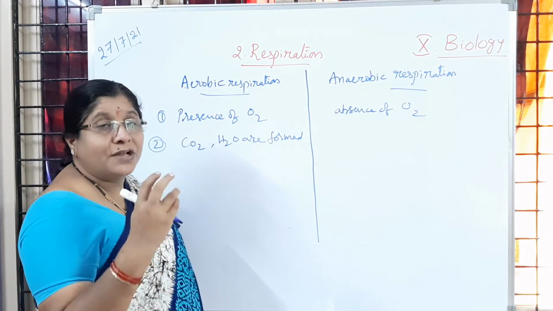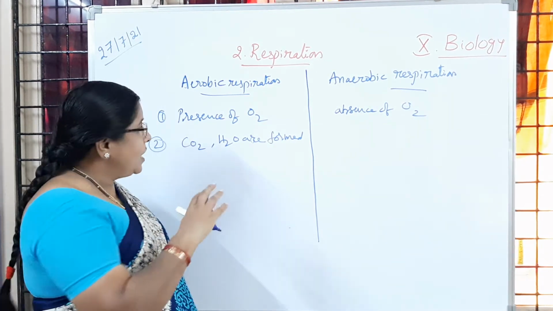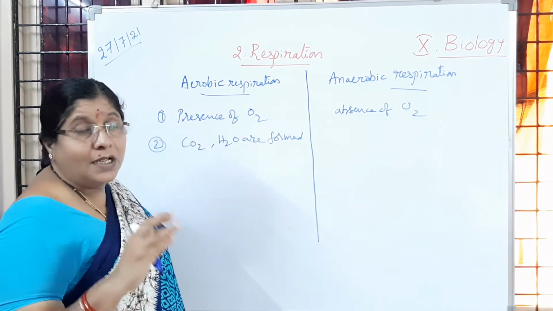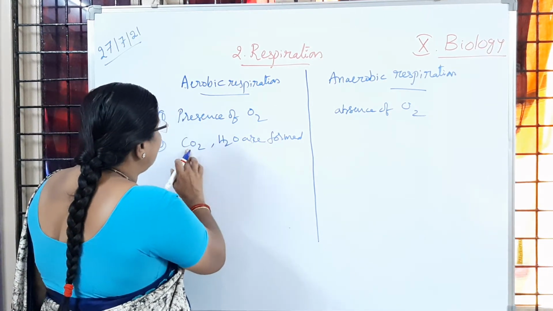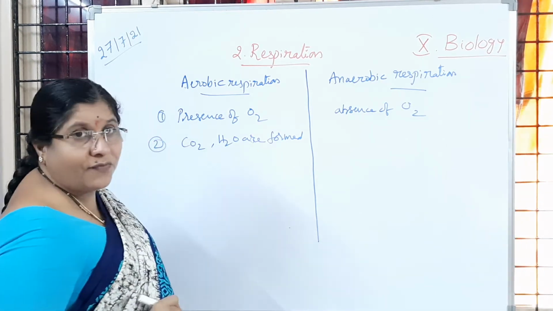That carbon dioxide and water are released into the atmosphere again. So complete oxidation of glucose is taking place, and carbon dioxide and water are formed.